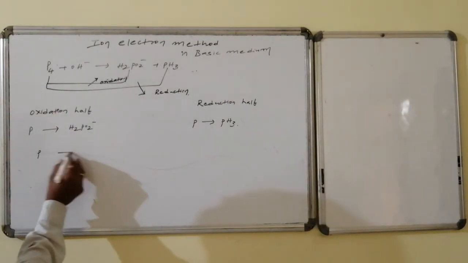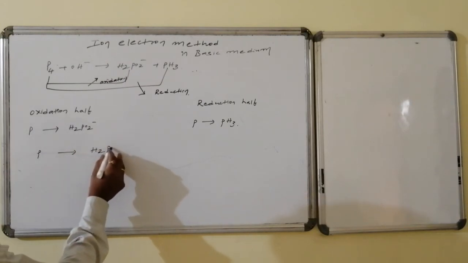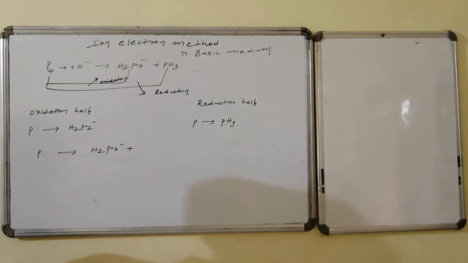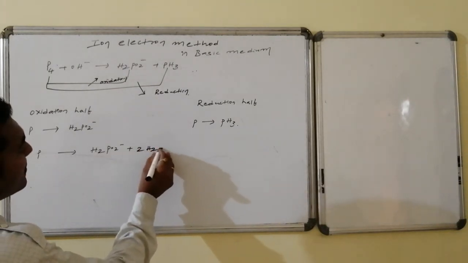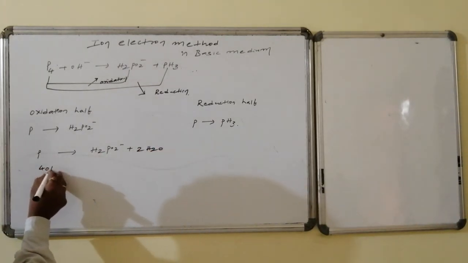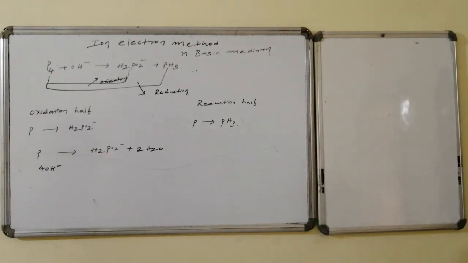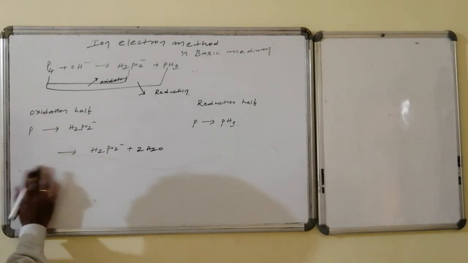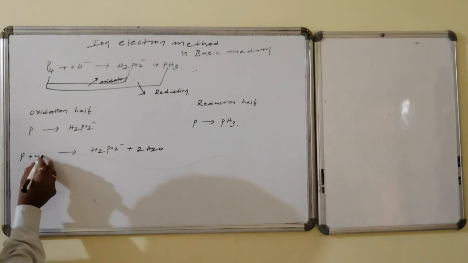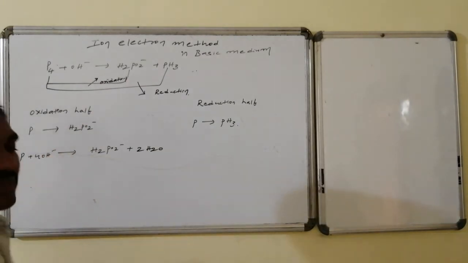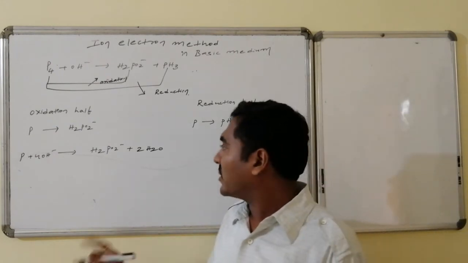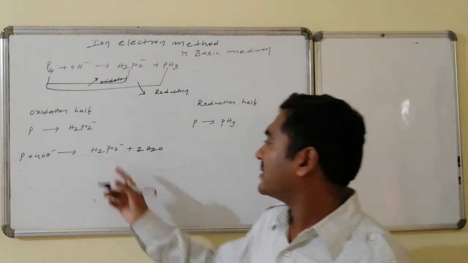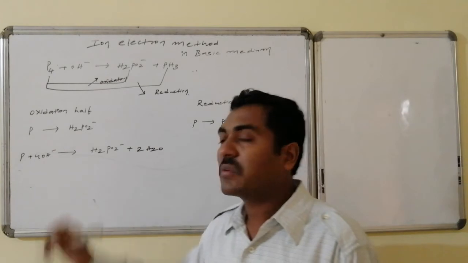In basic medium, how will we balance? Whichever side the oxygens are, that many water molecules are added, and towards the other side double that number of OH minus are added. Now this becomes P plus 4 OH minus equals H2PO2 minus followed by 2 H2O. Let us look at whether the oxygens are balanced or not. See here, 2 plus 2, 4 oxygens are there.